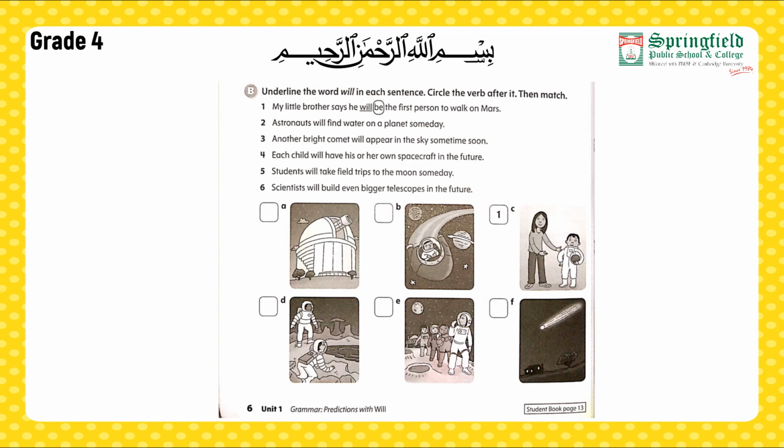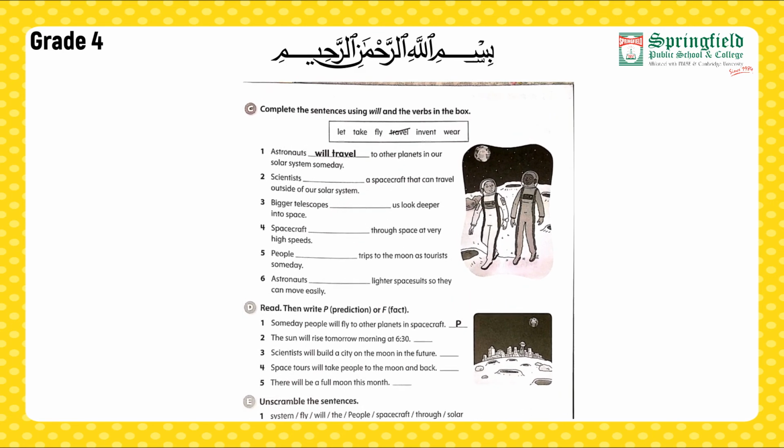Now moving down to our second statement. Let's solve it. Astronauts will find water on the planet someday. Here it is a prediction with will. What we have to do is underline will and circle find. Now see the pictures below. Which picture shows that astronauts are trying to find or have found water on a planet someday? That is picture number D. So in the block given with D, we are going to write 2. In this way, you have to read the next statements. First of all, underline will and then circle the verb following will. And then look into the pictures, which picture describes the sentence. I hope all of you are able to do it.